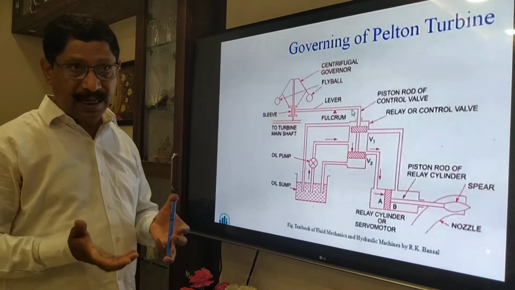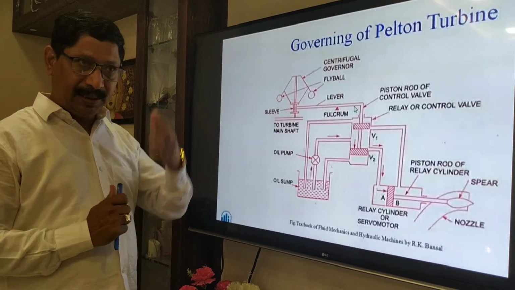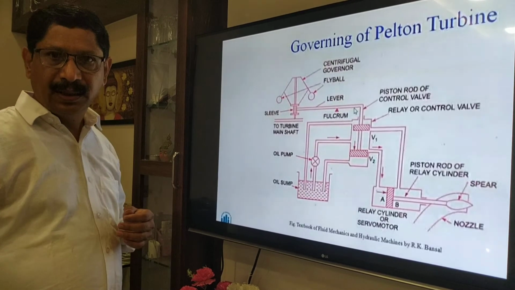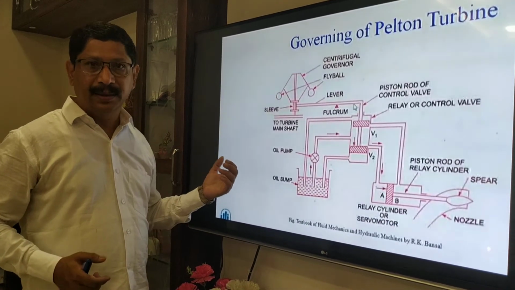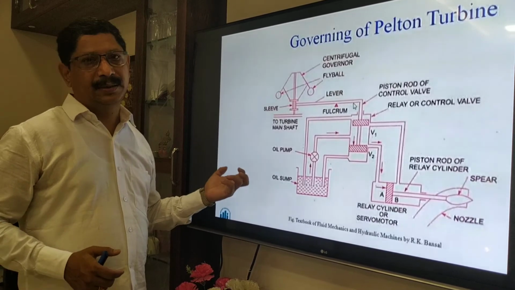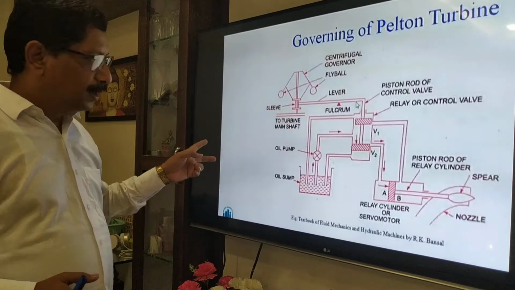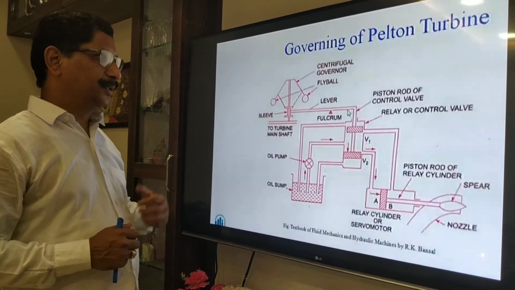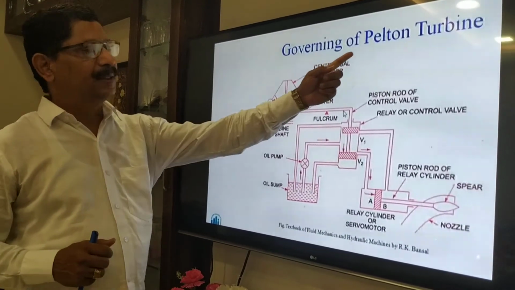Now is it not a challenge to the power generation engineer? Yes, because the load coming on the power station is an outside condition, that's not in the control of the engineer. But still this generation engineer has to run the turbo generators at constant speed. So how is it achieved? This constant speed is achieved with the help of the governor.